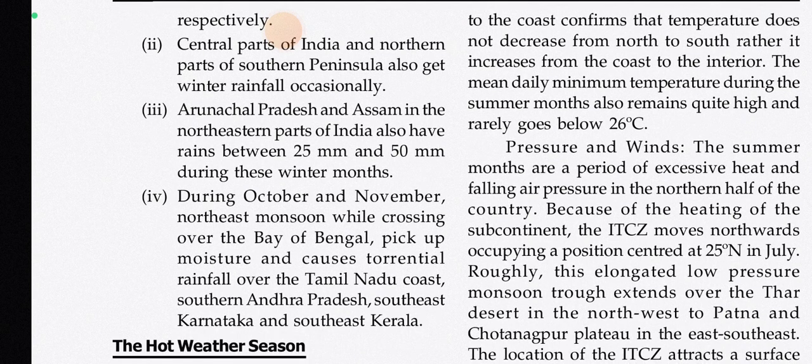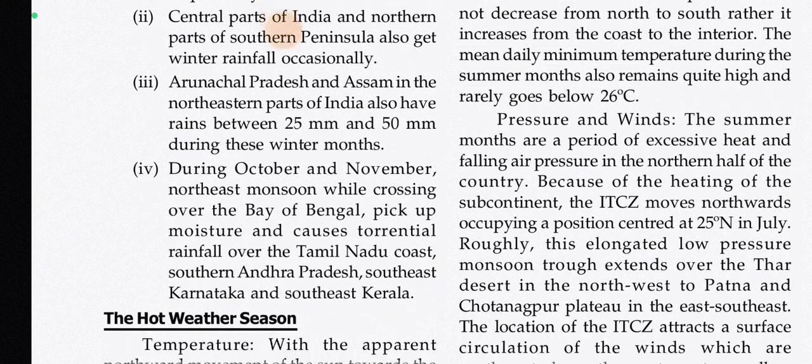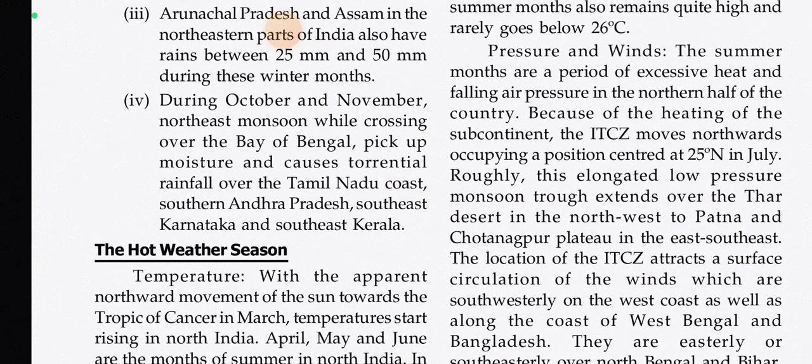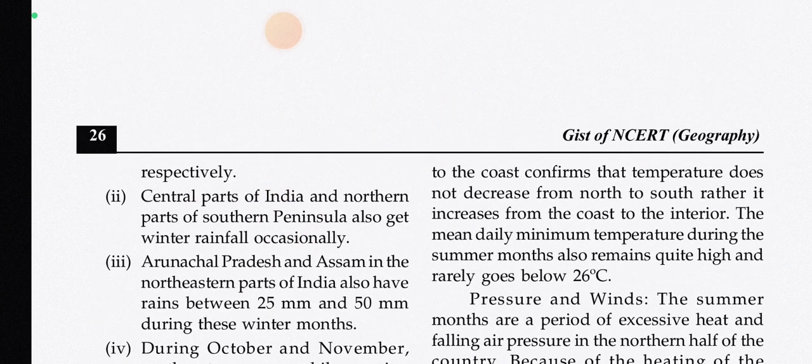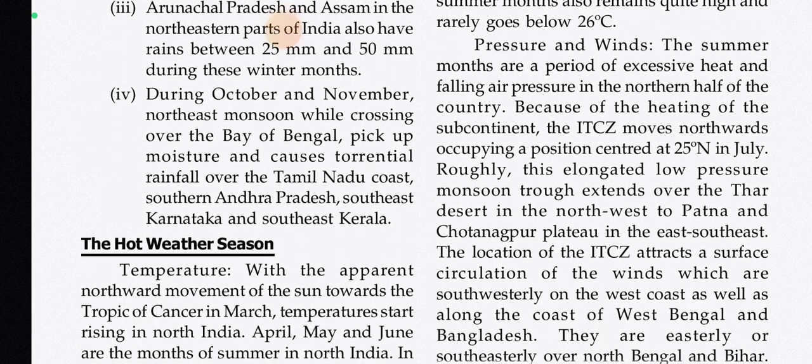Now central parts of India, northern parts of southern peninsula also get winter rainfall occasionally. Arunachal Pradesh and Assam in the northeastern parts of India also have rains between 25 mm and 50 mm during the winter months. During October and November, northeast monsoon, while crossing over the Bay of Bengal, pick up moisture and causes torrential rainfall over Tamil Nadu coast, southern Andhra Pradesh, southeast Karnataka and Kerala. So Karnataka, Kerala, Tamil Nadu and Andhra Pradesh get a lot of rain, while northern and eastern parts like Delhi get much less, very little in fact.